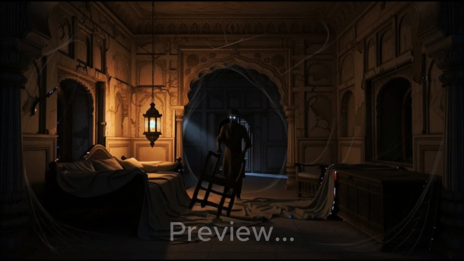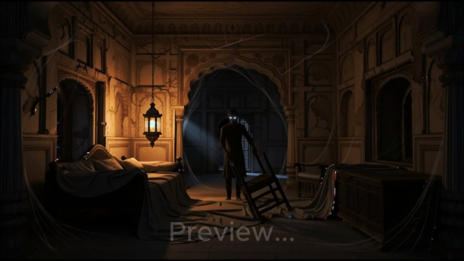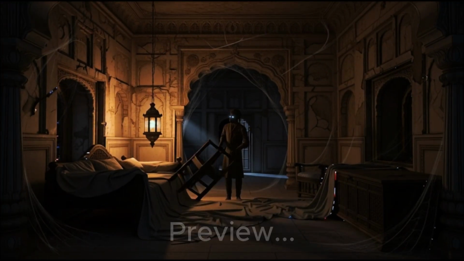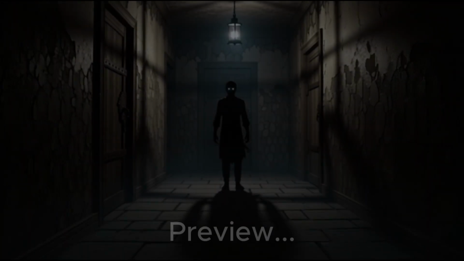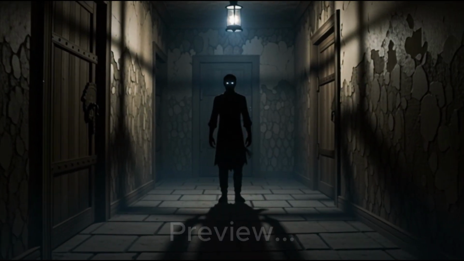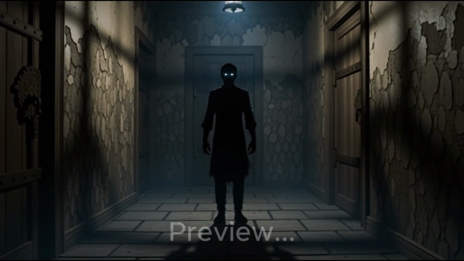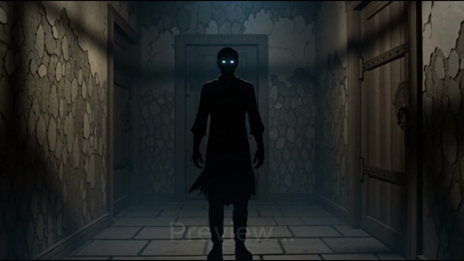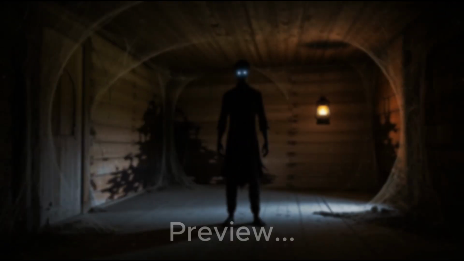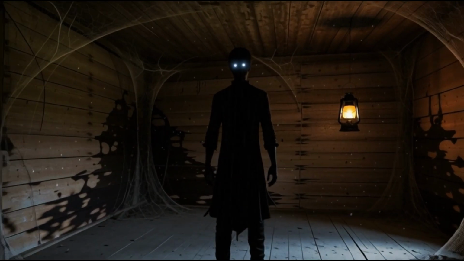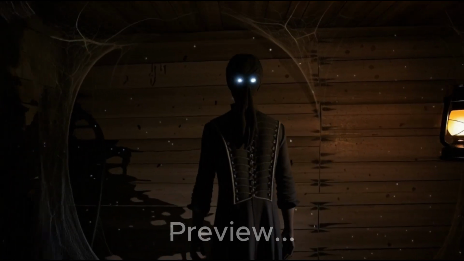It was close to midnight when Arav woke up to the sound of someone dragging a chair across the old Haveli floor. The noise echoed through the long, empty corridors, followed by a faint tapping, like footsteps moving slowly toward his room. The air smelled of damp wood and dust, and the single lantern flickered as if struggling to stay alive.